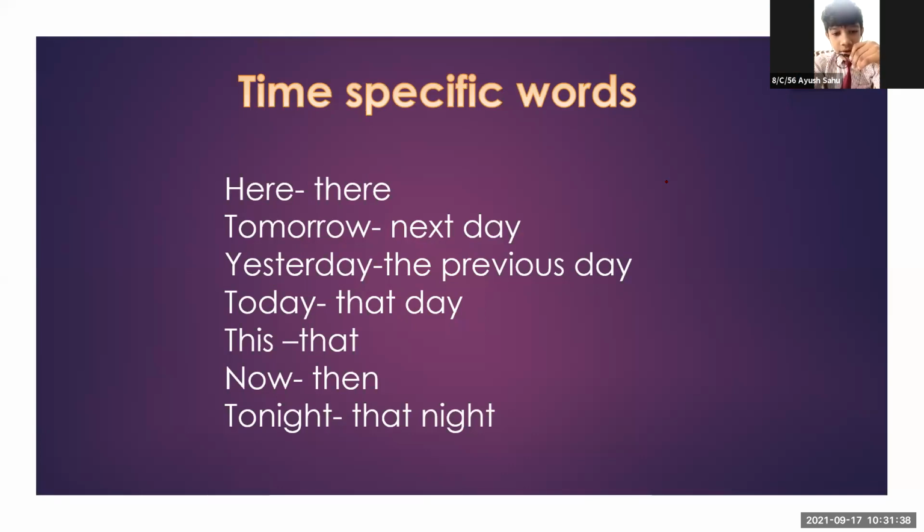Time-specific words: here, there; tomorrow, next day; yesterday, the previous day; today, that day; this, that; now, then; tonight, that night. Good, very good. Okay, so these are the changes that you are going to make while converting direct speech into indirect speech. If in your direct speech these words are there like here, tomorrow, yesterday, today, these, now, tonight, you will change them into there, next day, previous day, that day, those, then, and that night.